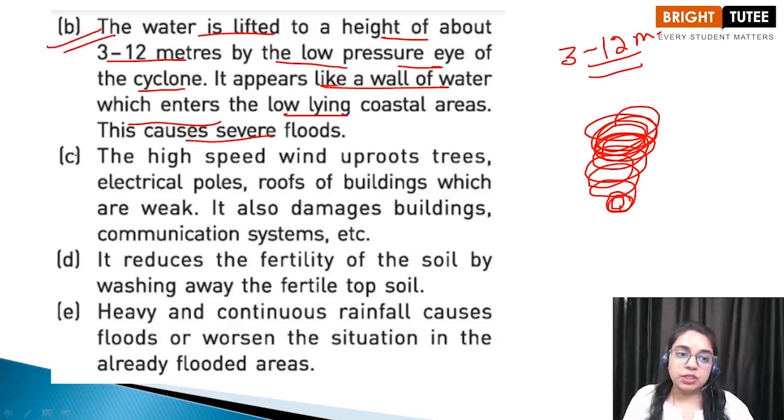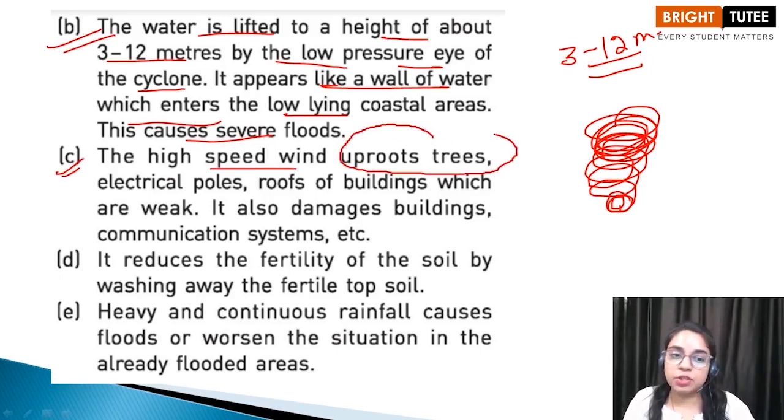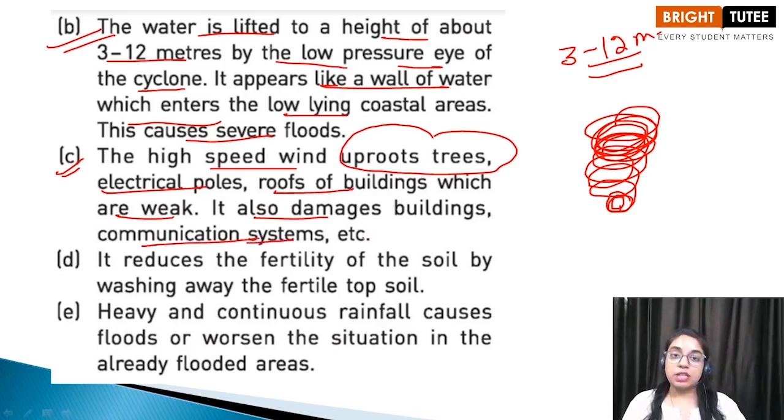Then, the high speed winds can uproot trees, electric poles, and roofs of weak buildings, and they also damage the communication system. Just imagine the situation where all the poles are uprooted. This can also cause people to get electric shocks. So at that time most of the power supply is cut off, so that no damage is caused by the electric current. This is another damage which is caused by cyclones.